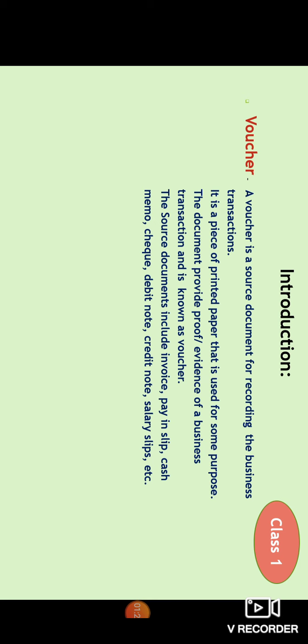Say, for example, when you go to DMart, after purchasing items and paying the payment, in return the counter people will issue you a list of items which you have purchased, containing the cost of all those purchased items. So that receipt is nothing but a voucher. It is a proof of what you have purchased and that you have paid the payment. So this is how a voucher can be explained.